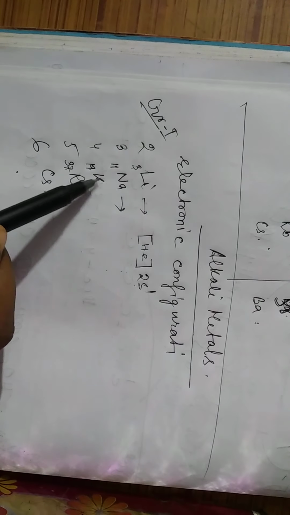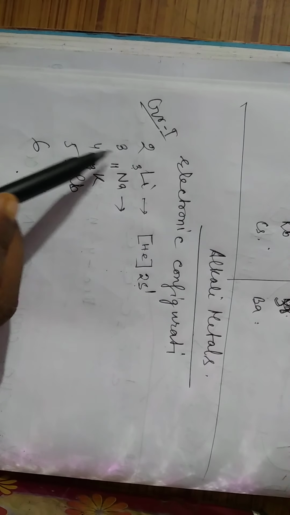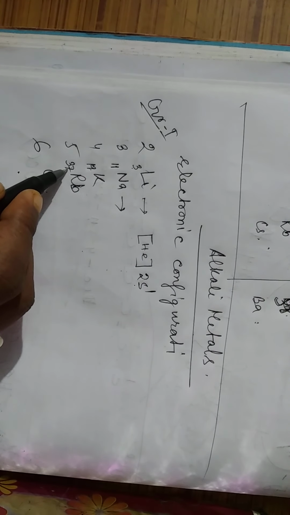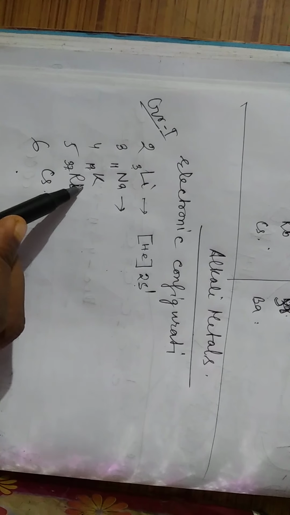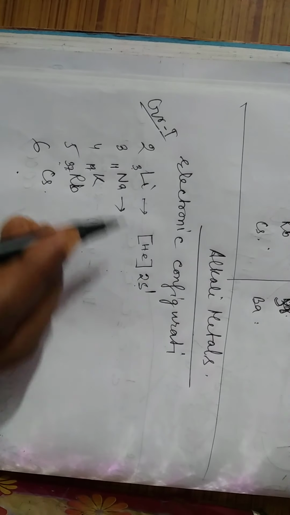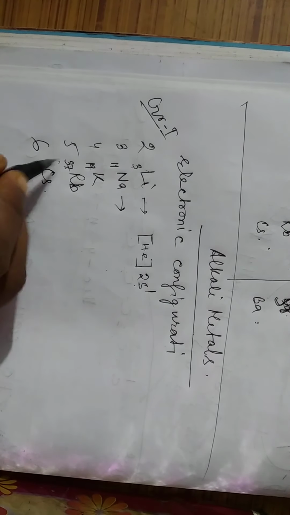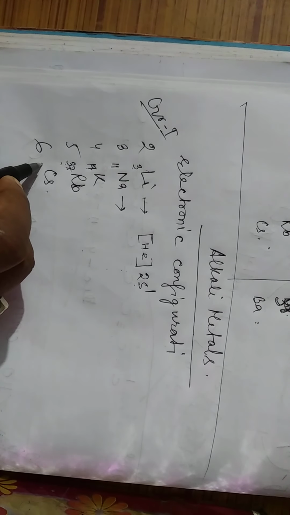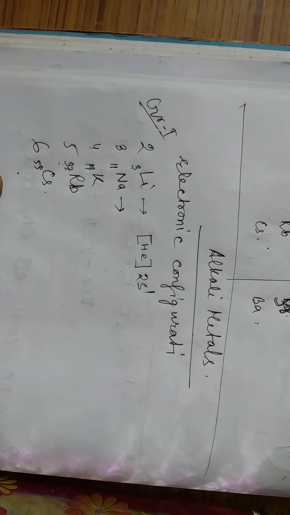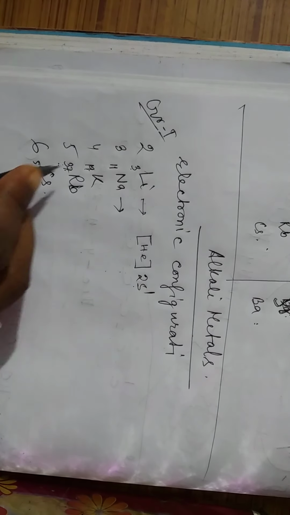Then again, sodium and potassium are third and fourth period elements, where we add 8. From 19 to 37 we have added 18 electrons, and atomic number means protons as well as electrons, so it changes to 37. Then for cesium we add 18 again, so it becomes 55. For the next one we add 32, because 32 extra electrons are added. So these are the atomic numbers.